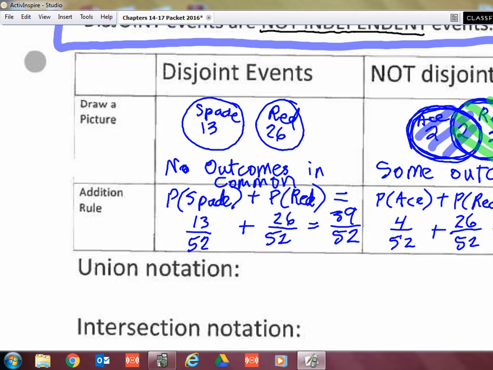All right. So do be aware, if they give you total values and there's overlap, you have to make sure you do not double count that overlap.